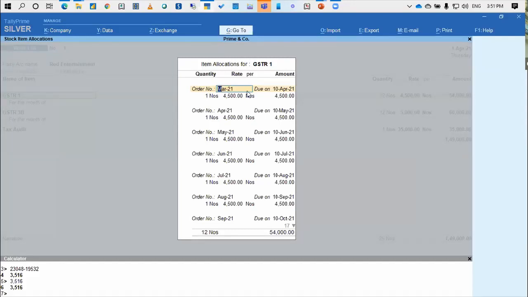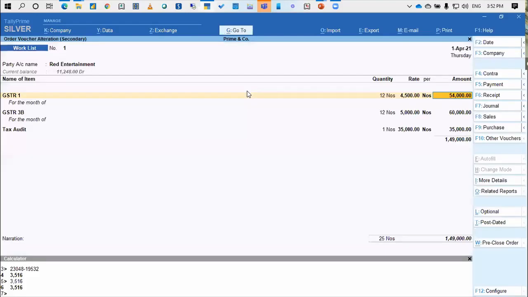I've created March 21 as an order number. You may say Red Entertainment or RE/March 21. It is absolutely up to you how you do the nomenclature. But once you do like this, March 21, April 21, you can replicate this to the other client immediately. So I believe the anonymous attendee wanted to see this only. If not, please write back again and we'll try and sort out your queries.